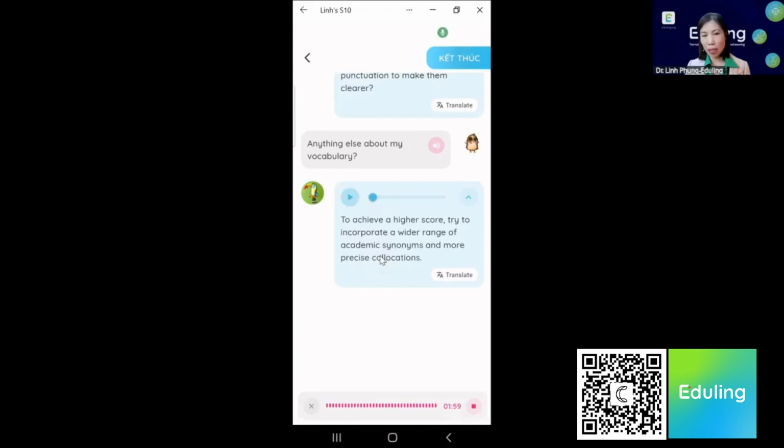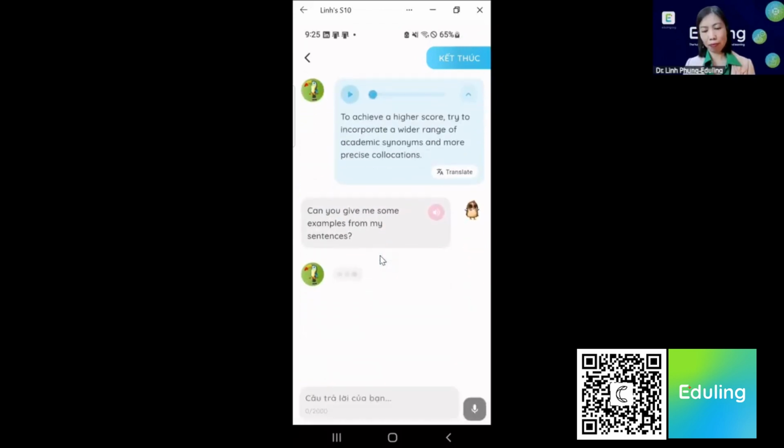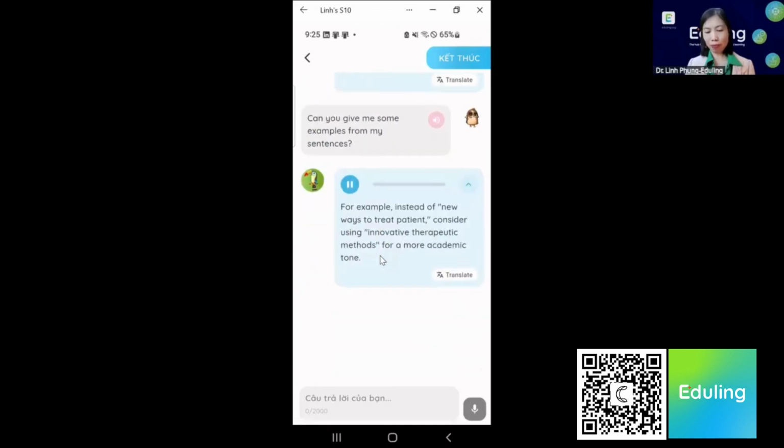Can you give me some examples from my sentences? For example, instead of new ways to treat patient, consider using innovative therapeutic methods for a more academic tone.